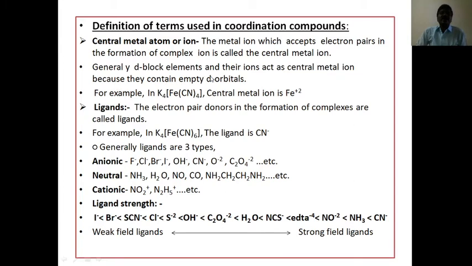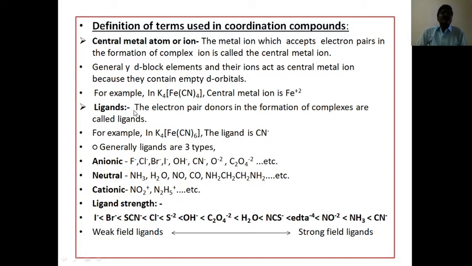Generally, d-block elements and their ions act as central metal ions because they contain empty d orbitals. What is an example of a central metal ion? Let us consider the complex K4[Fe(CN)6]. In this complex, Fe2+ ion is the central metal ion.